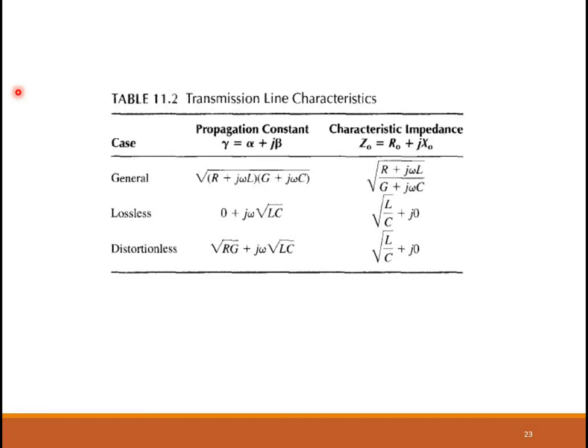This table is very important. Please study this table. It gives the expressions for the propagation constant and the characteristic impedance for the general case, that is the lossy case, the lossless case, and the distortionless case of transmission line characteristics. So this table is important.